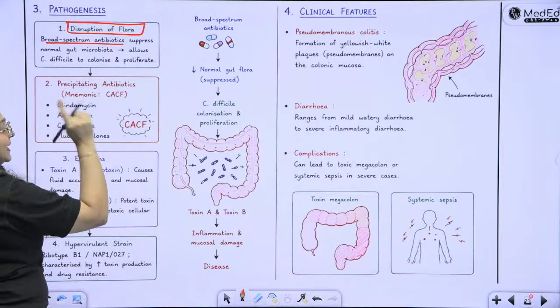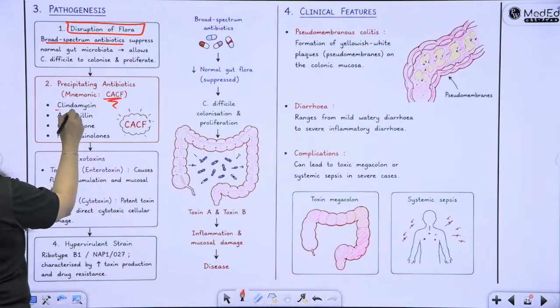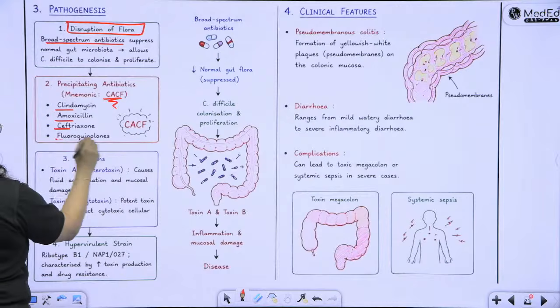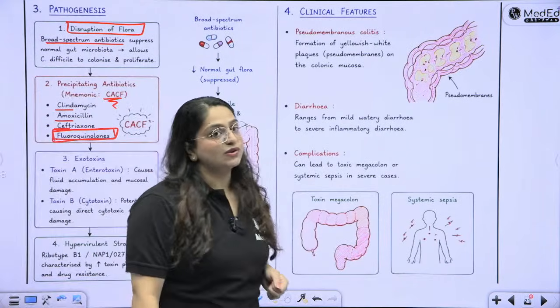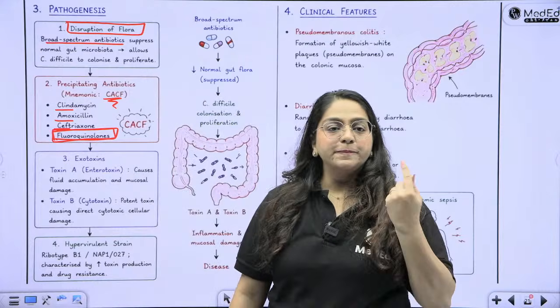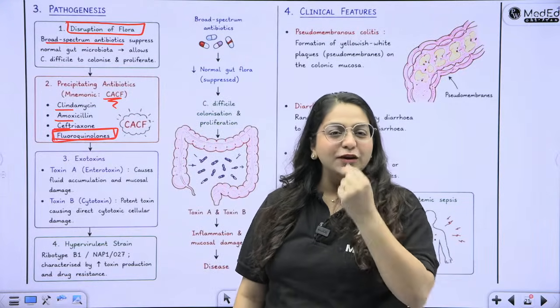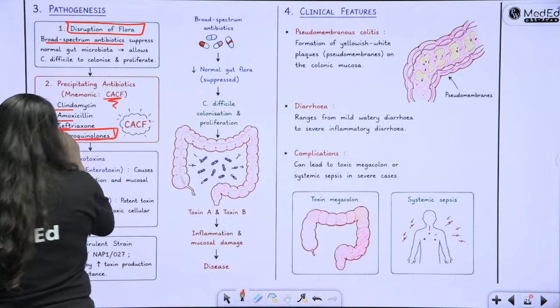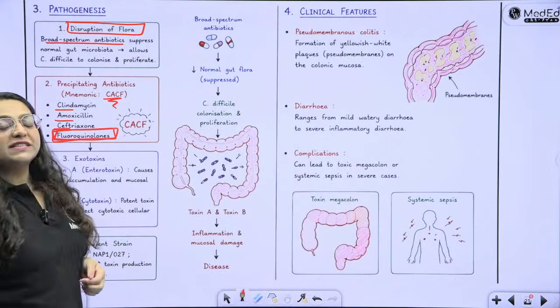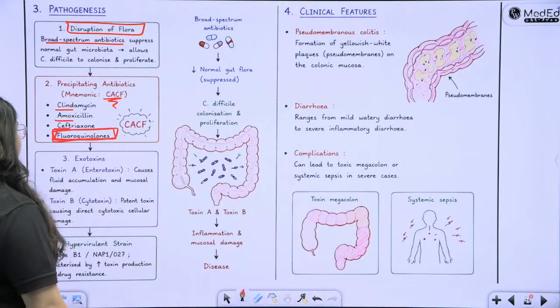Now, which are the antibiotics? CACF: clindamycin, amoxicillin, ceftriaxone and fluoroquinolones. Fluoroquinolones and cephalosporins have very high association with it. In front of the patient you won't remember anything, but it will all come back to you. You just have to keep revising again and again. Fluoroquinolones and cephalosporins have maximum association with antibiotic associated diarrhea.